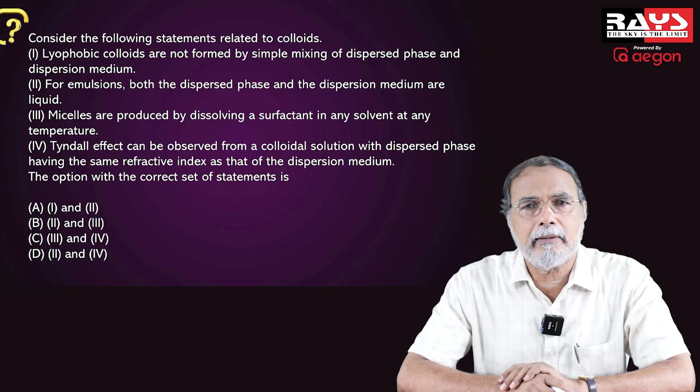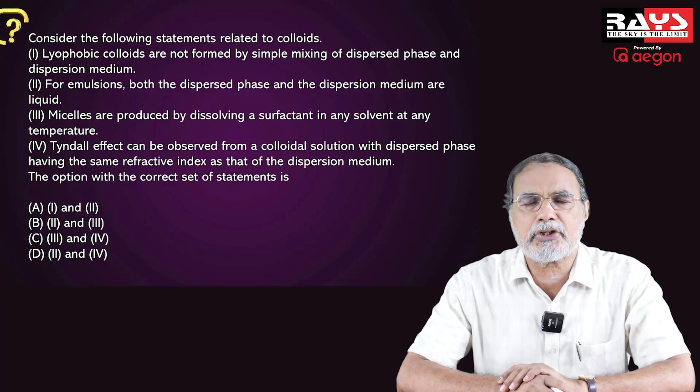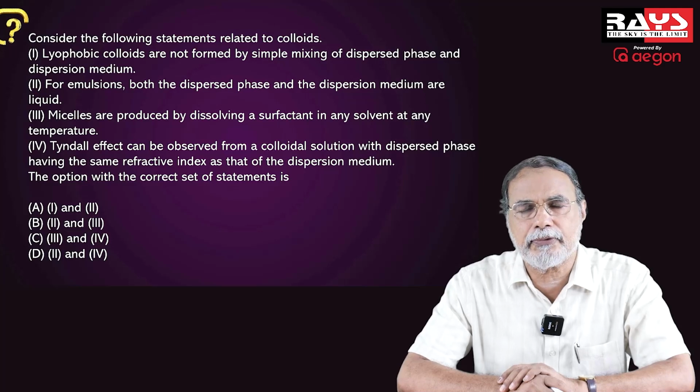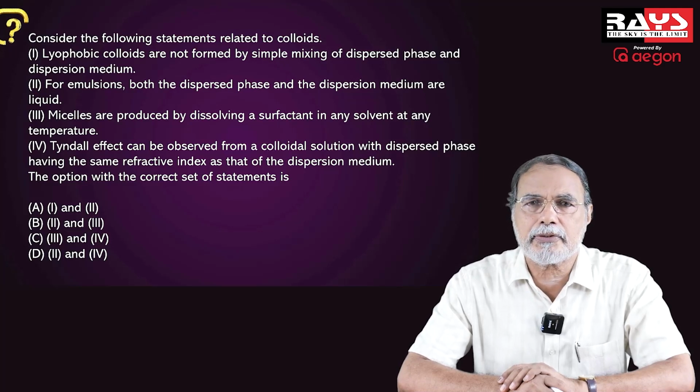So obviously, the lyophilic colloids are easily formed by dispersing the colloidal matter in a suitable solvent. They don't require any stabilizing agents for colloidal formation. Just by mixing the dispersed phase and the dispersion medium, a stable colloid is formed in the case of lyophilic colloids. So for example, protein colloid is a lyophilic colloid. Starch colloid is a lyophilic colloid.